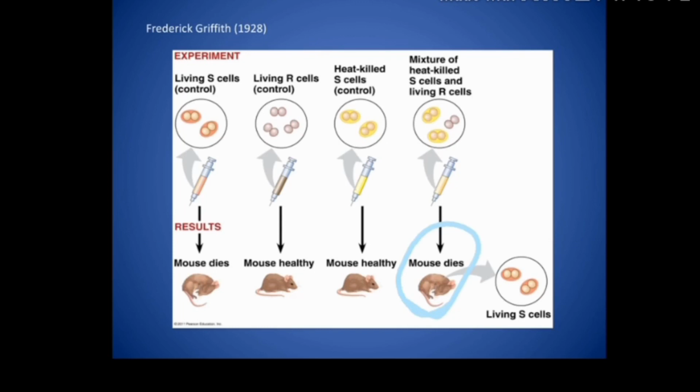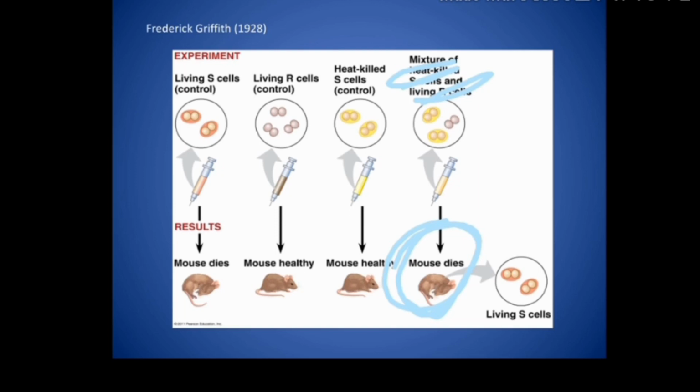Please remember, what did we inject in the dead mice? Live R strain और heat killed S strain. और क्या हमने recover किया? Live S strain. But now when the mice is dead and some investigation was done in the body of the mouse, it was found that live S bacteria was present. This all confirmed his thought.